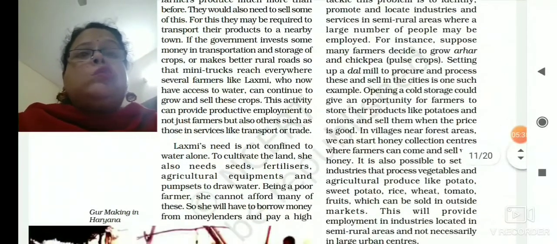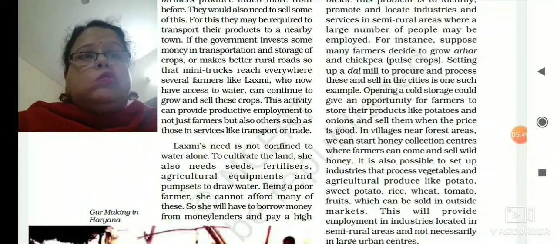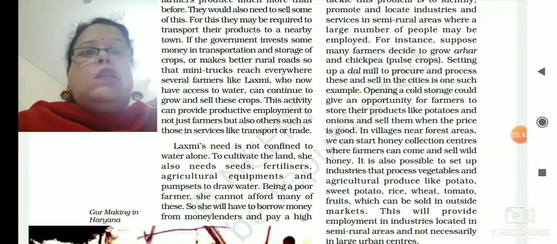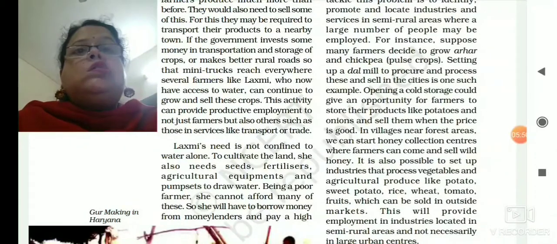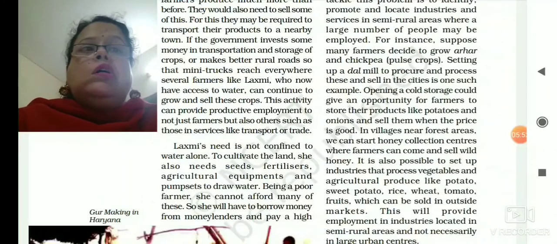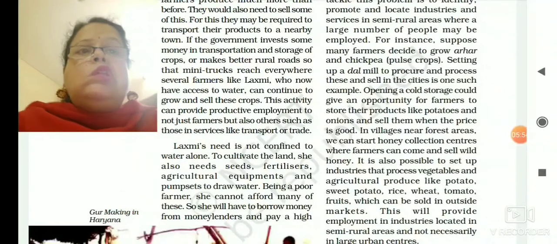And Lakshmi's problem is not confined to water alone. Obviously her land is unirrigated land, but her problem is not confined to water alone. She is having other problems also. She is suffering from limitations of fund, shortage of fund.